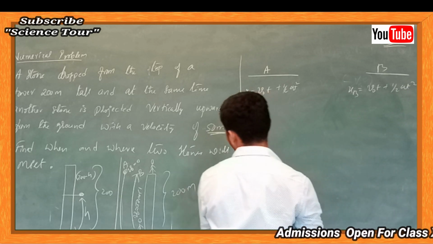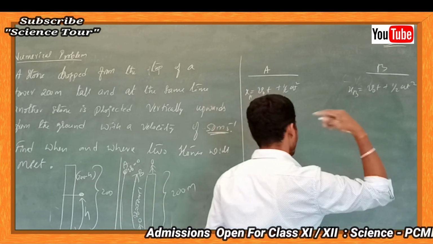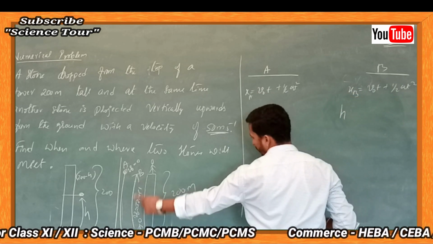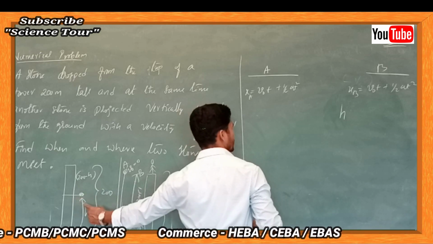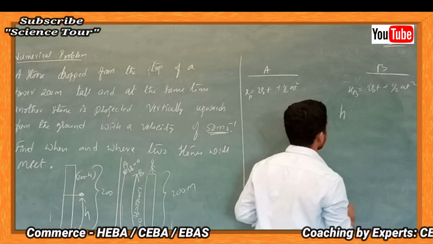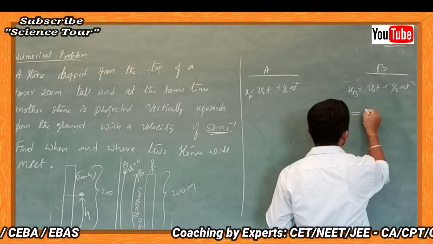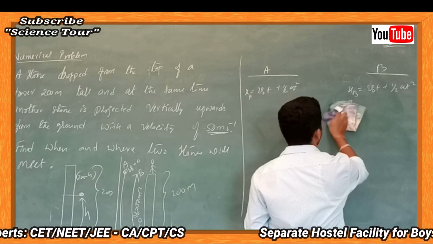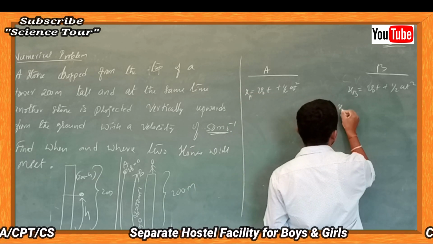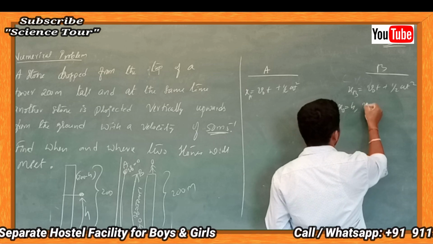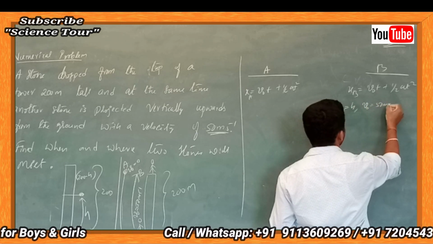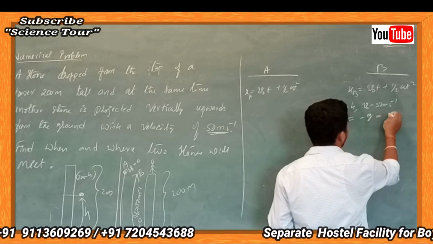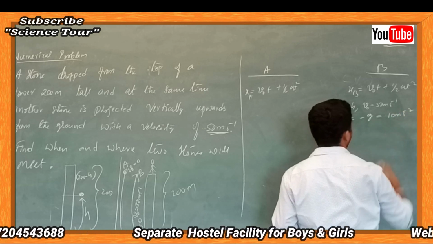Now which stone is thrown? The B stone is thrown, no? What is the distance it has travelled? H is the distance it has travelled, because we are assuming that they are meeting here. Next, what is the initial velocity? So we are going to substitute in this way: xB is equal to h, v naught is equal to 50 meter per second. Then a is minus g, which we write as 10 meter per second square.